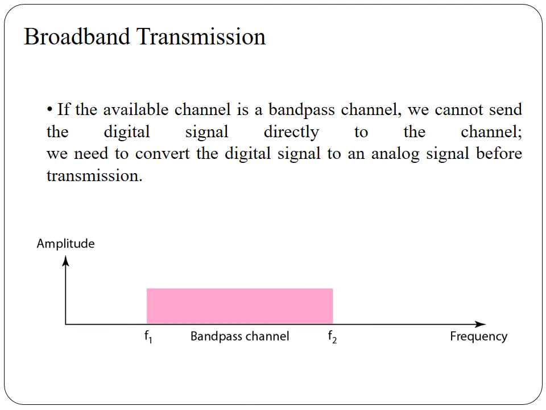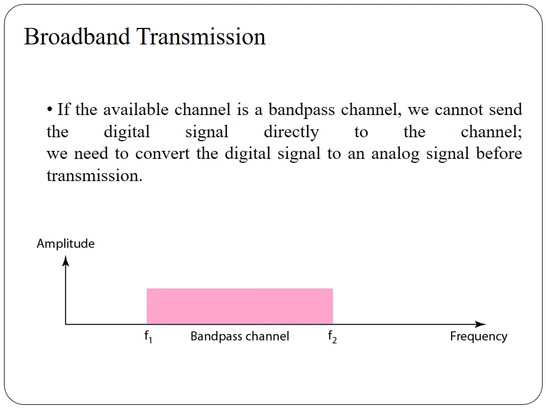These simple sine waves are called the harmonics. Okay, the second one is the broadband transmission. Here we will be changing the digital signal to an analog signal for transmission, whereas in the previous case we were not converting the digital signal to analog signal before transmission.